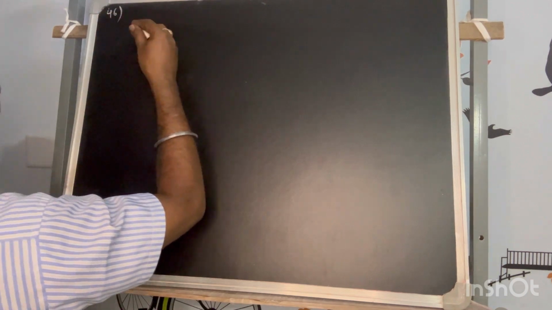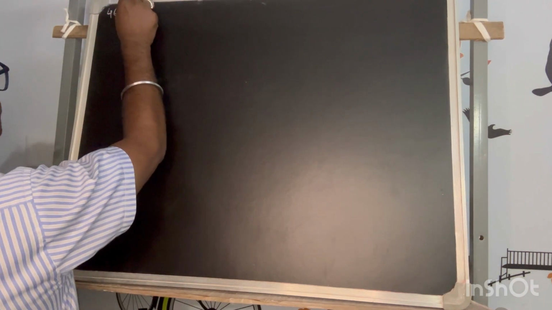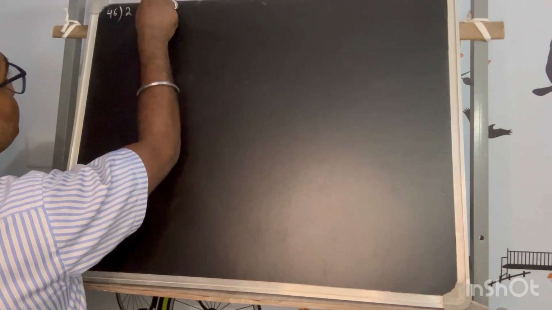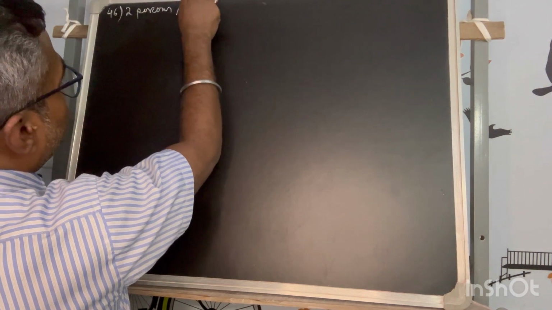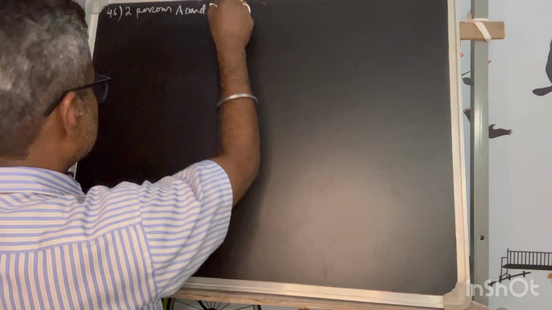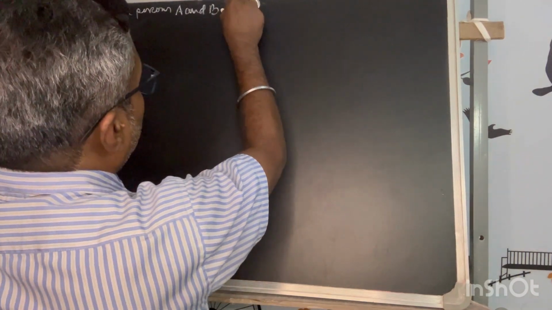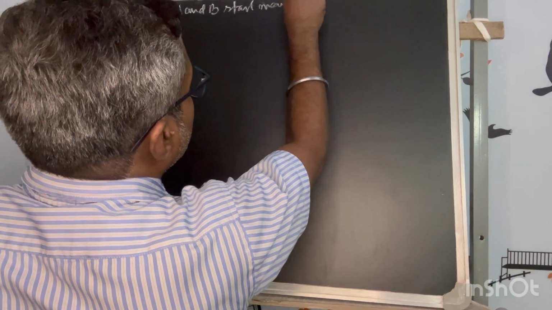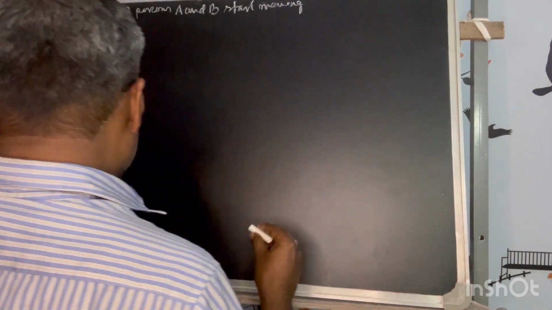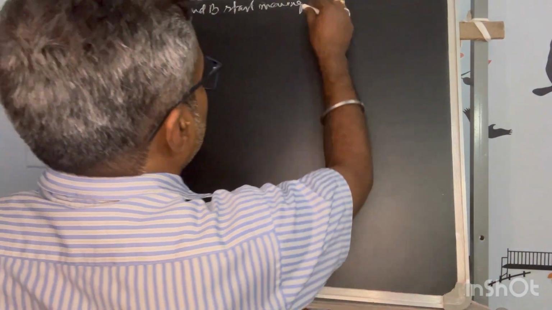Okay, the 2 persons A and B start moving from point P towards Q.